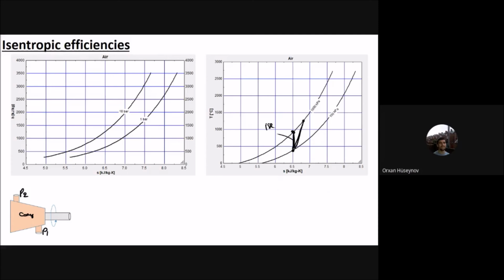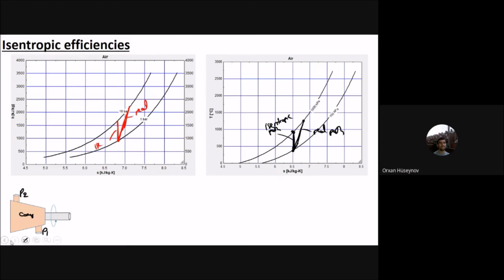You can see you have the same pressure differences, but in one way it will be the isentropic path, and here it is the real one. And if you look at the enthalpy diagram here, in the isentropic case, it will be vertical up, but in the real case, it will be something like this one. This one is isentropic and this one is real.